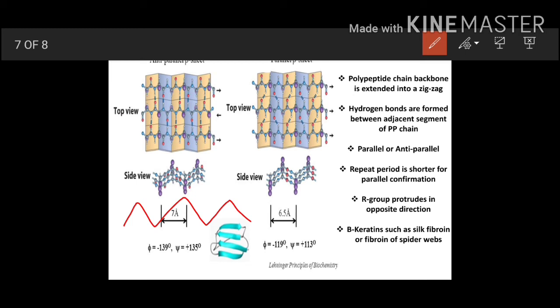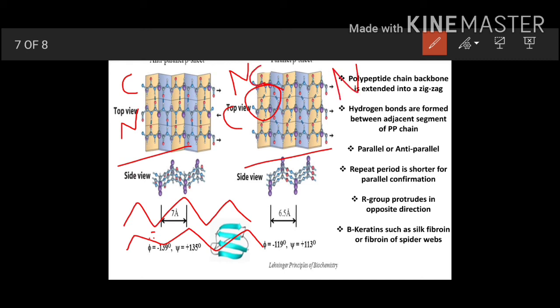Now how are these polypeptide chains attached to each other? By hydrogen bonds. Here you can see we have hydrogen bonds between the two polypeptide chains. Now they may be parallel or anti-parallel type. What is anti-parallel and what is parallel? Here if the carboxy terminal is here and the amino terminal is here, then in the next chain this will be the amino terminal and this will be the carboxy terminal. This is anti-parallel. And if we have the carboxy terminal here and the amino terminal here, then in the next chain also we have carboxy terminal, amino terminal. This is known as the parallel arrangement.